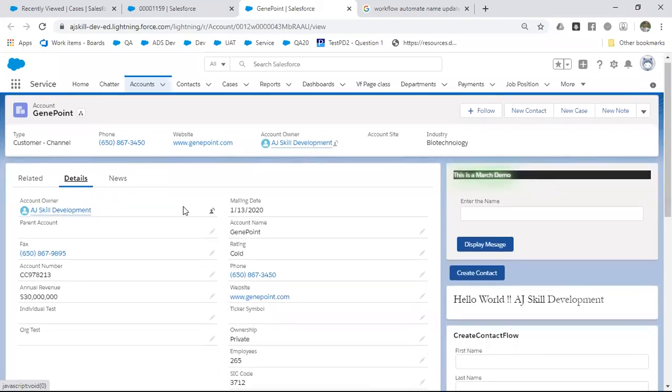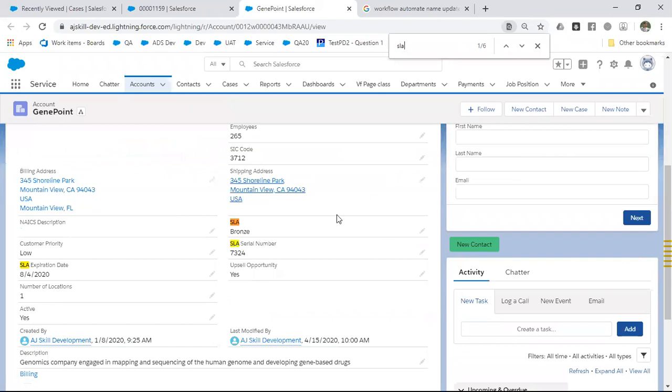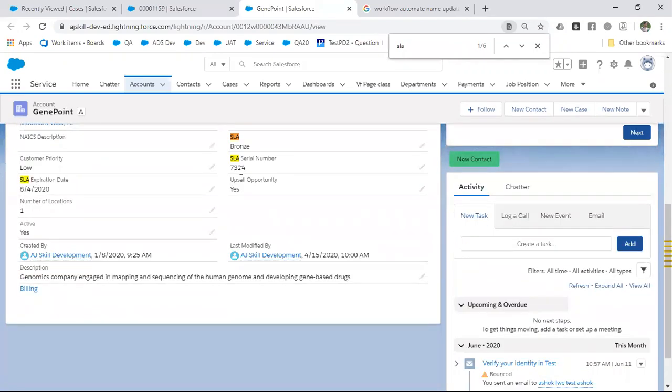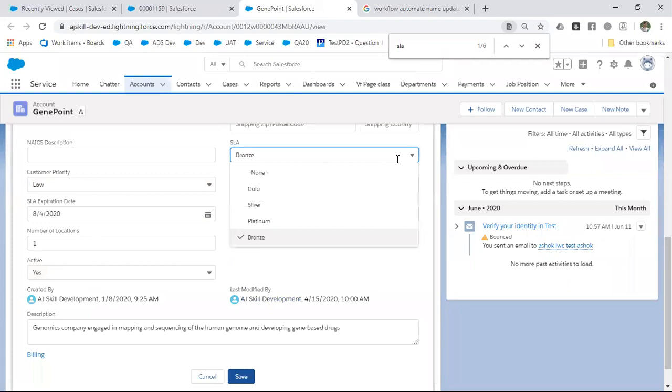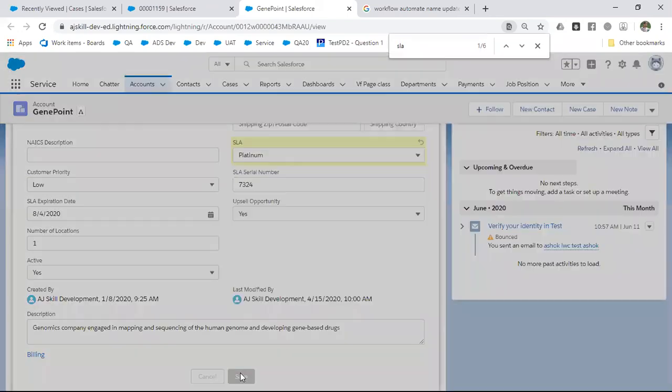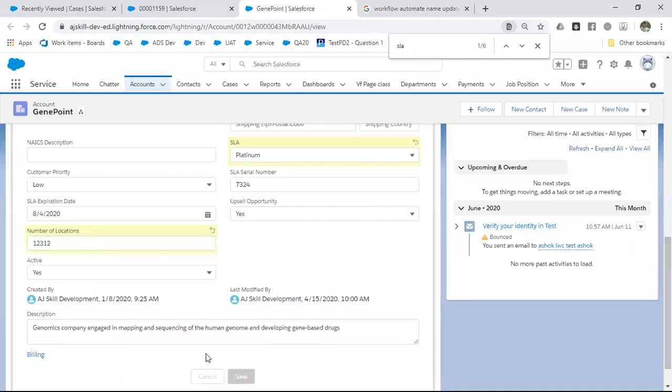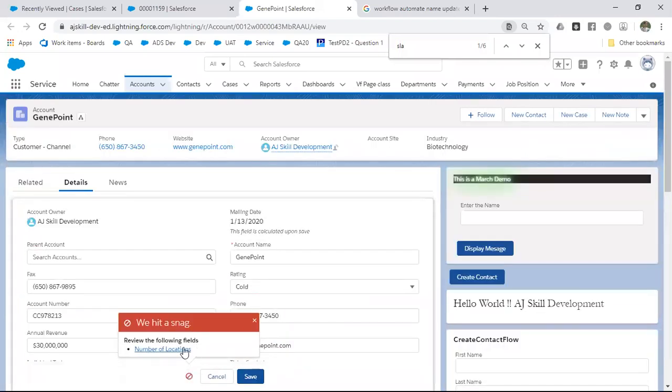So in the account, let's see where we have SLA. See, there is a field called SLA. Currently, this account Jane Point is bronze. Similarly, SLA can be different. Suppose I am a platinum customer, it means I have a platinum SLA. For an account with the platinum SLA,